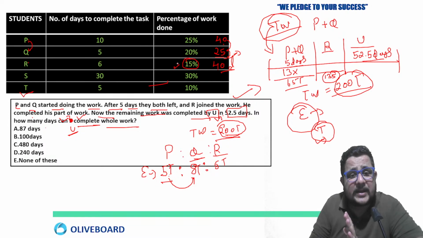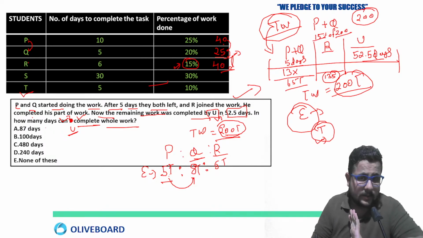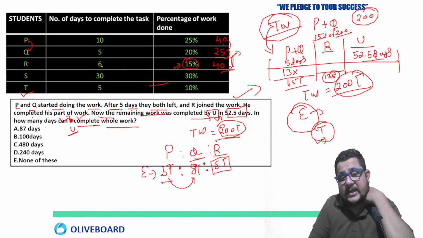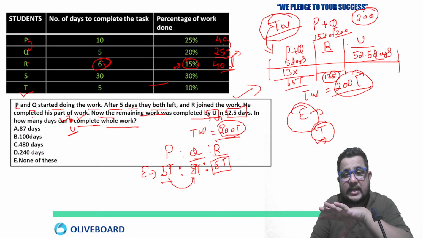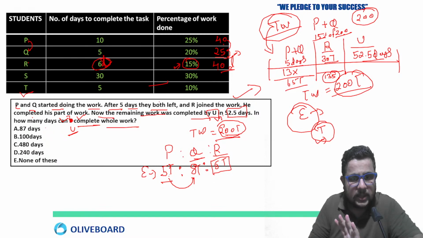How many will be consumed by R? R will do 15% of the work. 15% of 200, the total work, will be completed by R. Remember that. R is consuming 5 cups of tea per day, and it is already given that he worked 6 days. So 15% of 200 is 30 cups of tea. Even if you do it by days, he worked 6 days at 5 cups per day, 6 multiplied by 5, so 30 cups of tea.